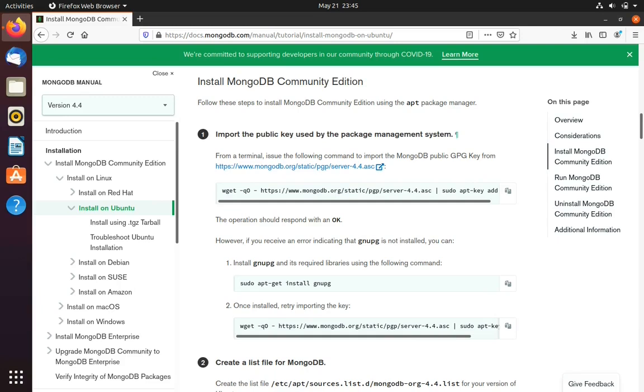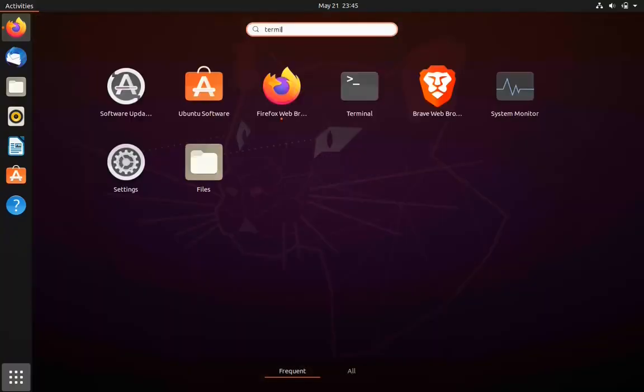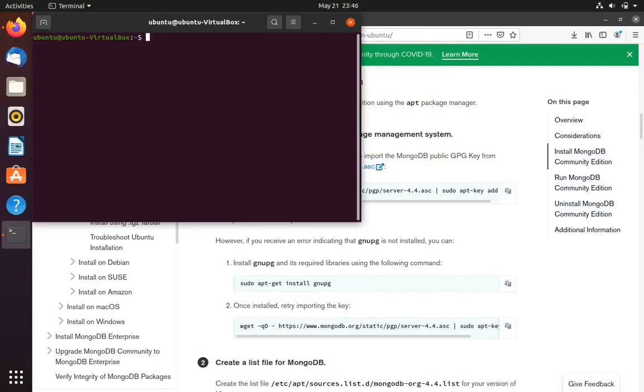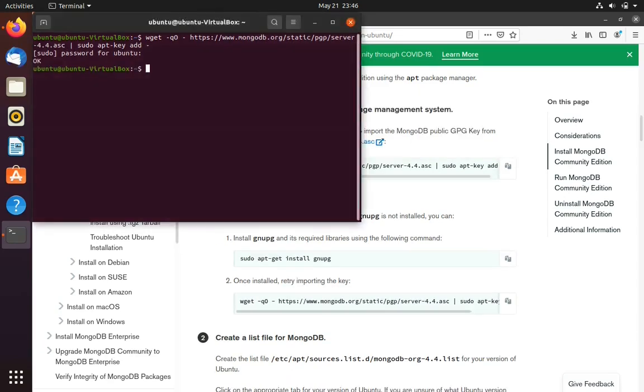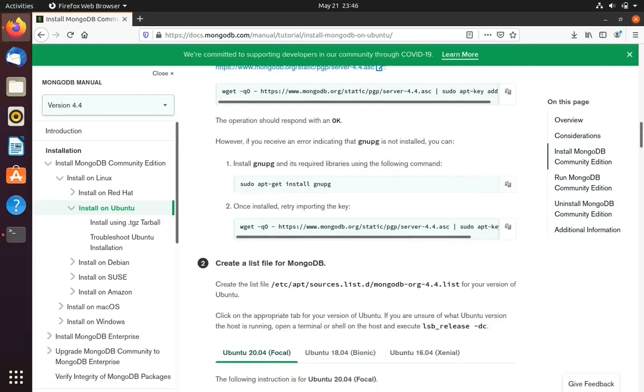So first of all, I'll copy the first command to import the public key used by the package management system, go to the terminal, paste it here and hit enter. It will ask me for the password. It will respond with OK. One point you should keep in mind: if the command doesn't return OK, then install gnupg by running the below two commands and then import again.